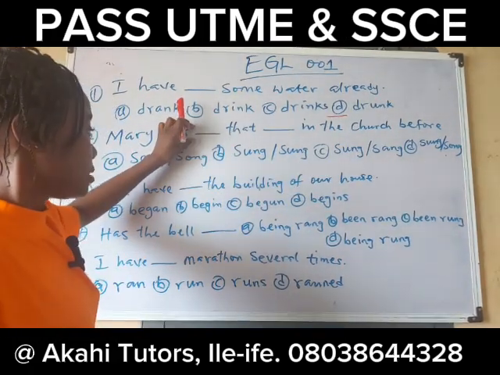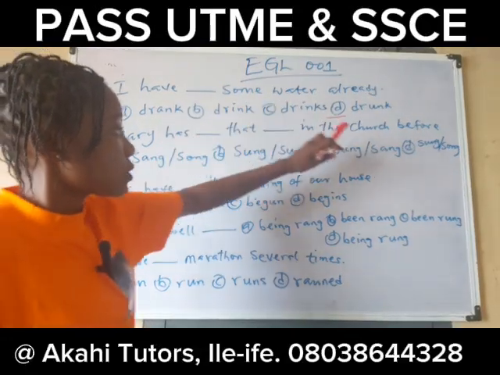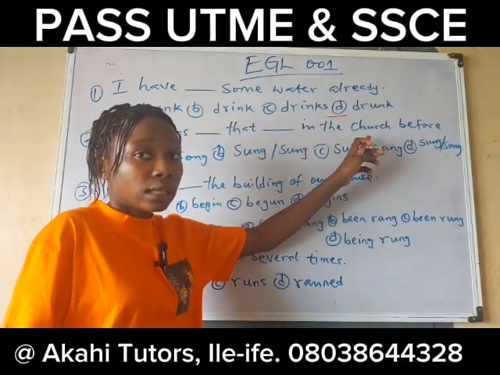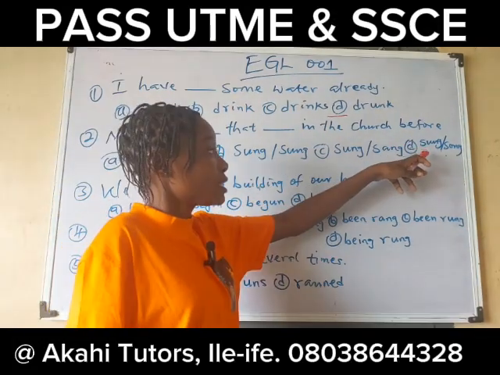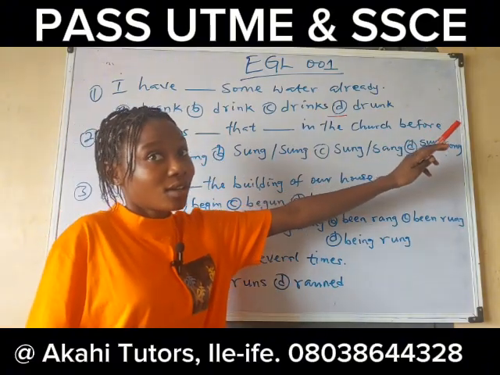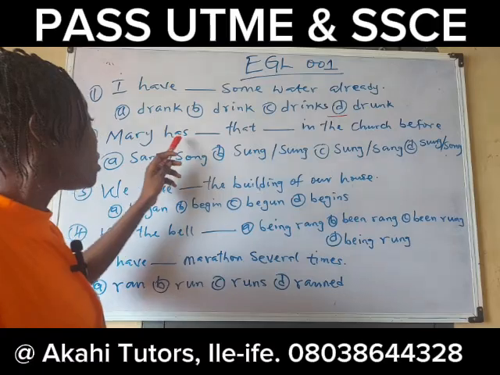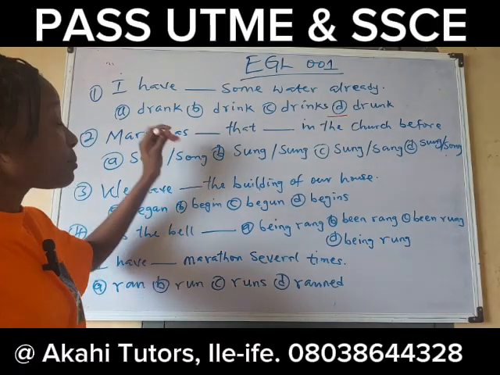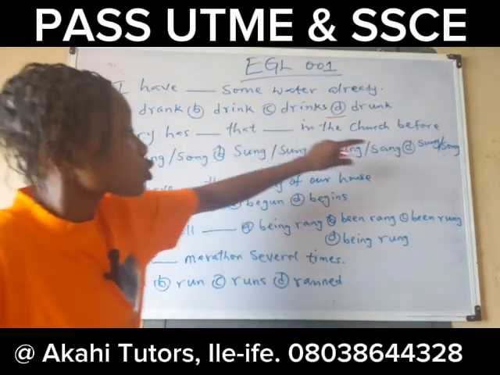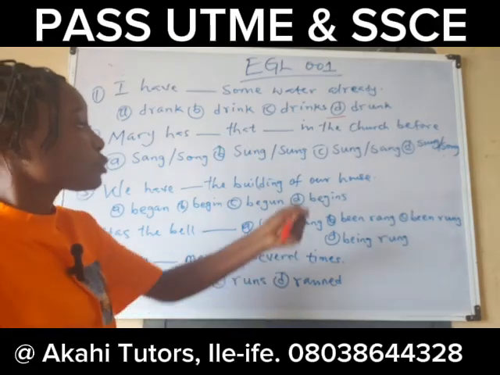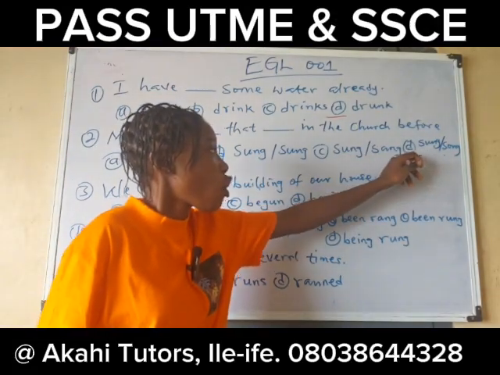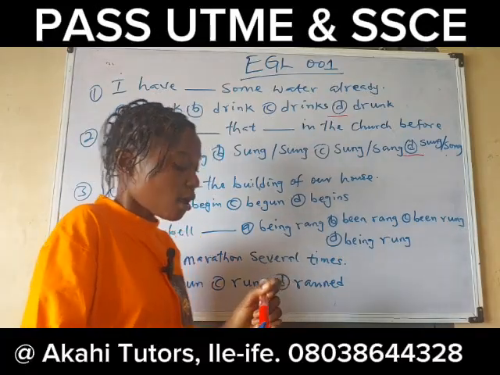Now C, we have song sang. Song is our past participle here, but sang is in the past tense. We cannot use it. But let's look at this option D. Song is our past participle, while song is the noun that we are looking for. So option D will be our correct answer.